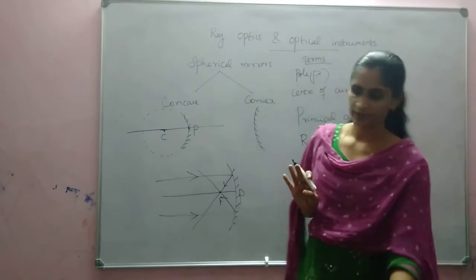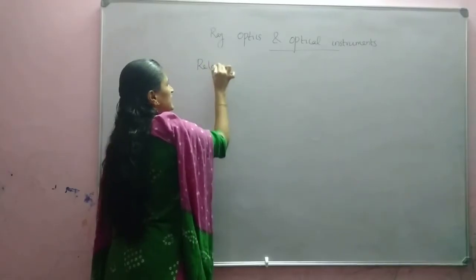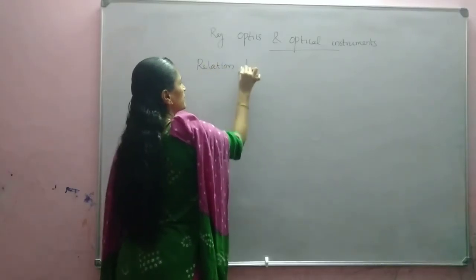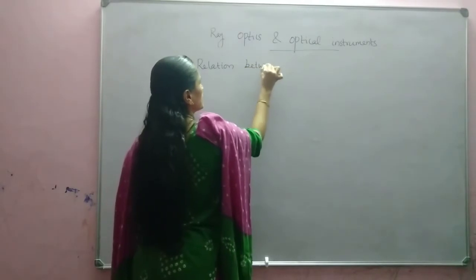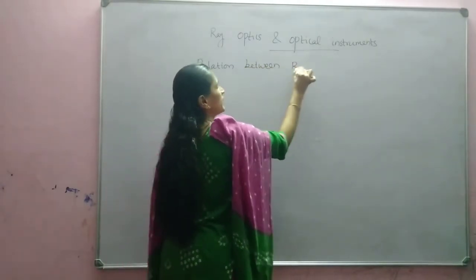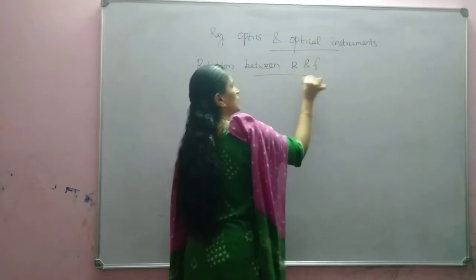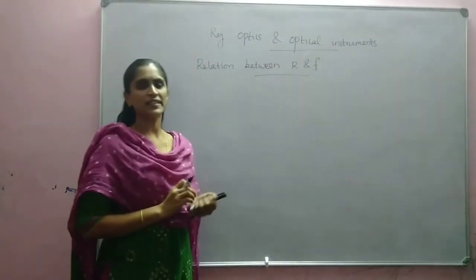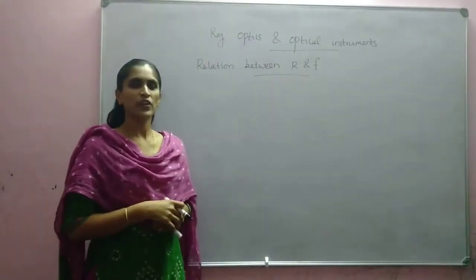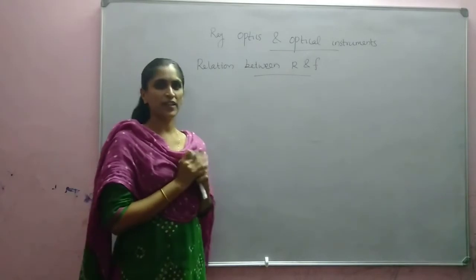Okay. Now we can see the relation between R and F. What is R and what is F? R is the radius of curvature and F is the focal length. That relation we are going to discuss.